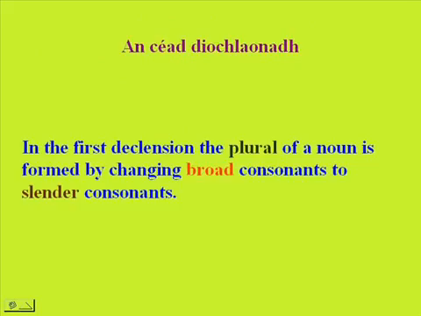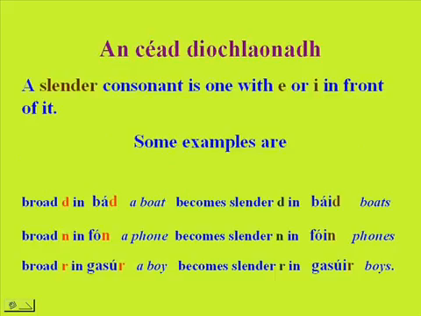In the first declension, the plural of a noun is formed by changing broad consonants to slender consonants. A slender consonant is one with E or I in front of it or around it. For example, broad D in bád, a boat, becomes slender D in báid, boats. Broad N in fón, a phone, becomes slender N in fóin, phones. Broad R in gasúr, a boy, becomes slender R in gasúir, boys.